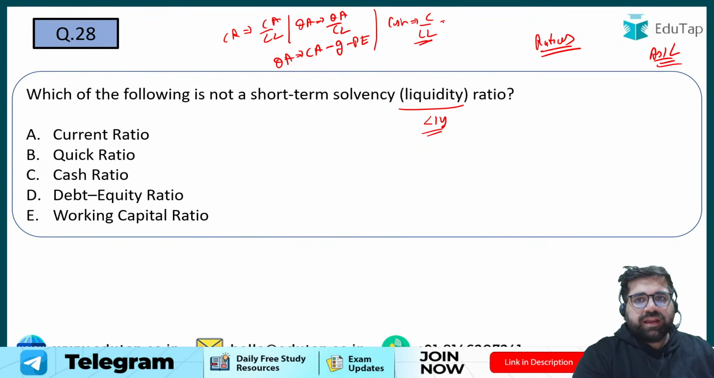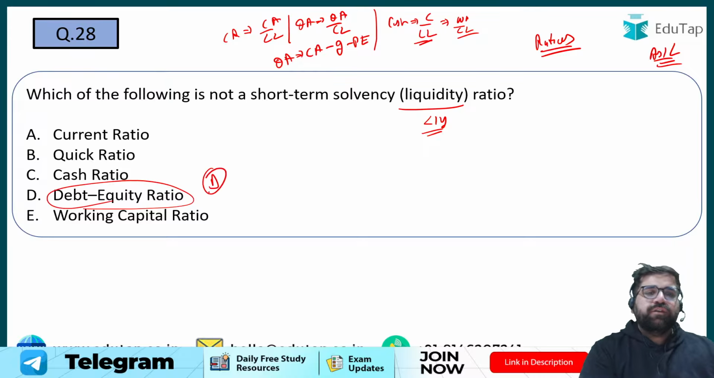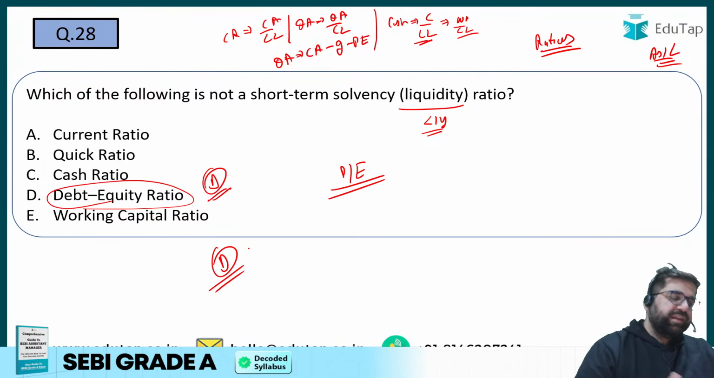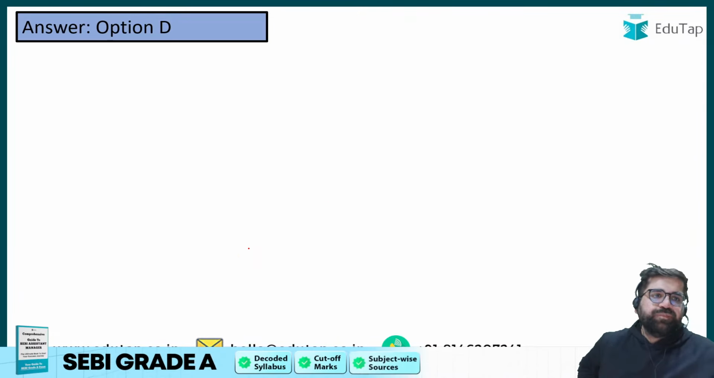But debt to equity ratio is a long-term solvency ratio which checks the capital of the company. It's debt upon equity. So my answer will be option number D, because debt to equity is not a short-term liquidity ratio. Right? Now let's come to question number 29.